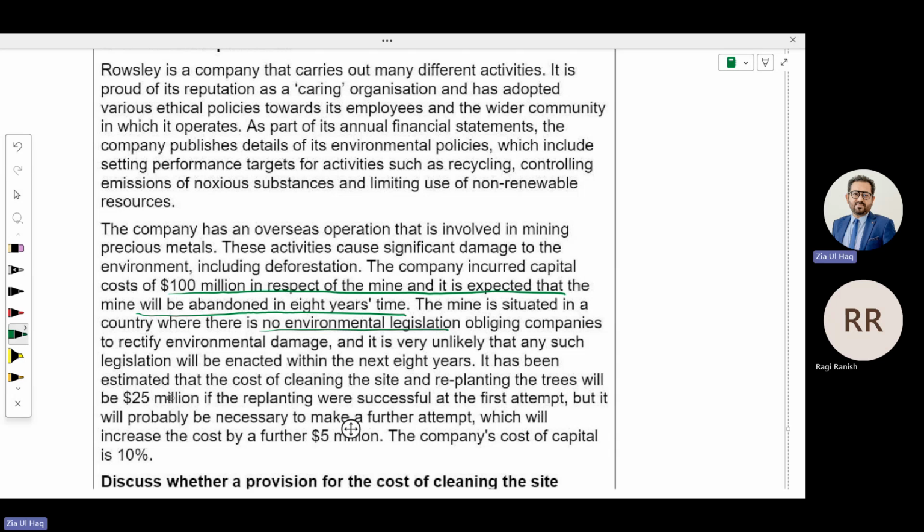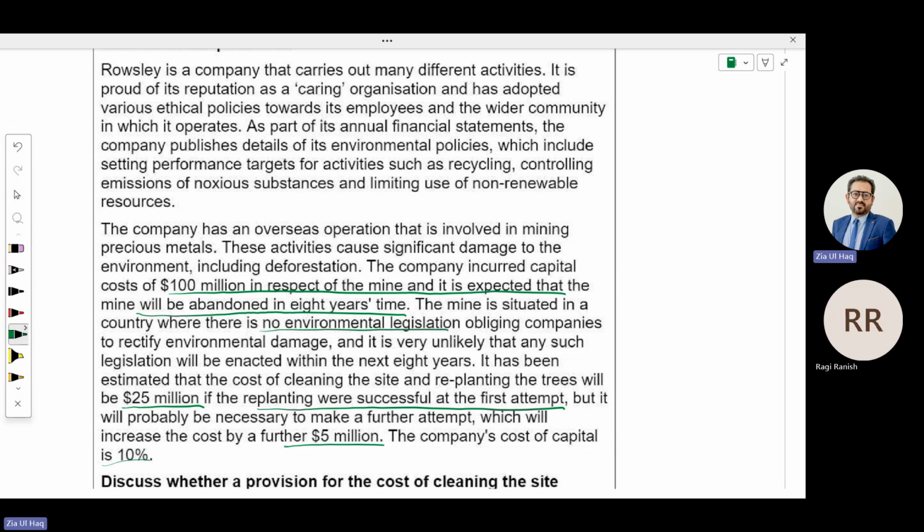It has been estimated that the cost of cleaning the site and replanting the trees will be 25 million if the replanting were successful at the first attempt. But it will probably be necessary to make a further attempt, which will increase the cost further by 5 million. I mean, probably the amount will be 30 million. The company's cost of capital is 10%. Does the company need to create a provision? Yes, for this 30 million.